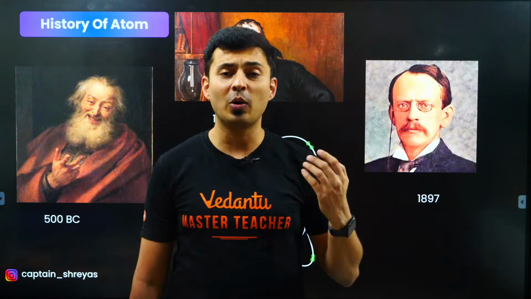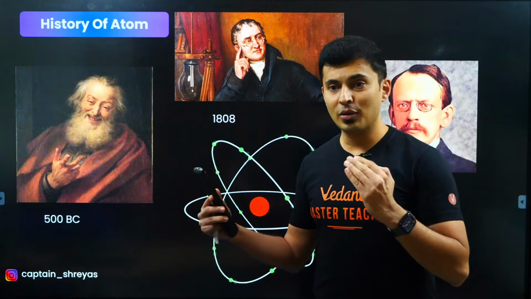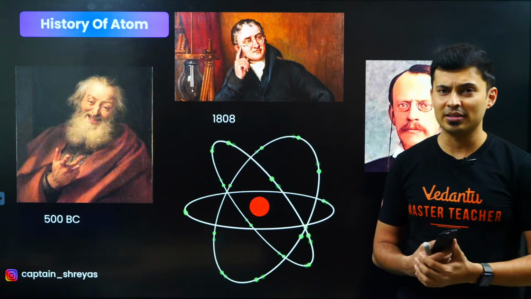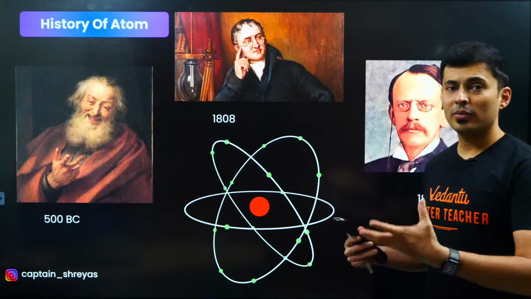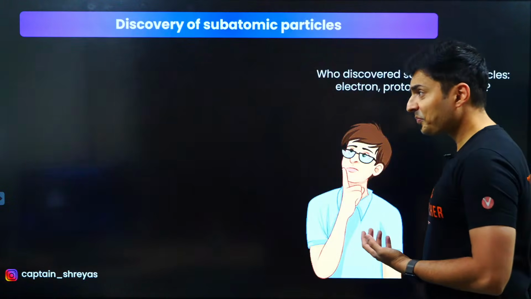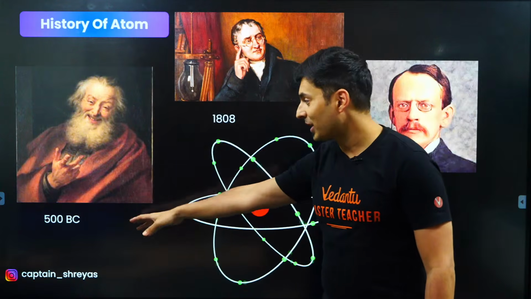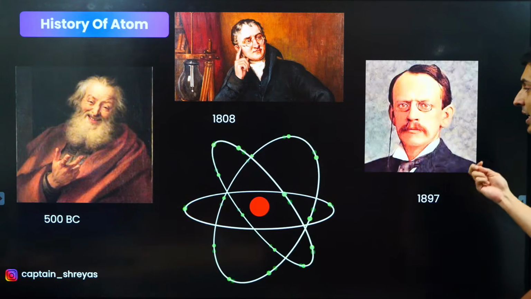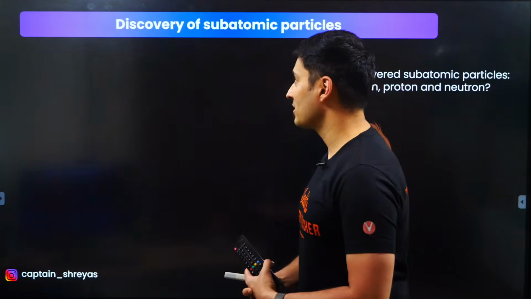A lot of people have made contributions to atomic structure, and these theories have gained a lot of momentum in the last 200 years. In the late 1800s and 1900s, you will see a lot of theories of atomic structure becoming very popular. But people knew about tiny particles much before Christ. You can see 500 BC, that's when people postulated about tiny particles, and only in the last 200-300 years can you see things gaining pace.